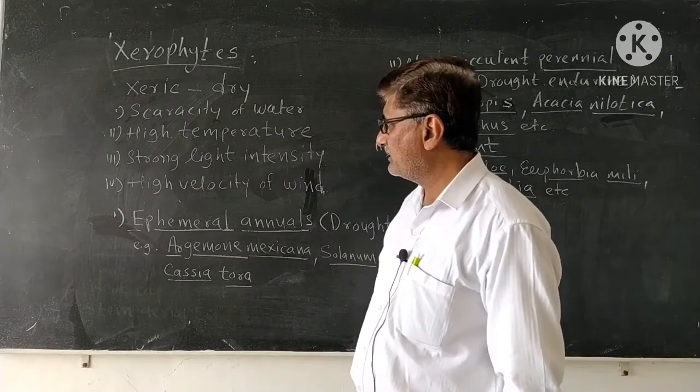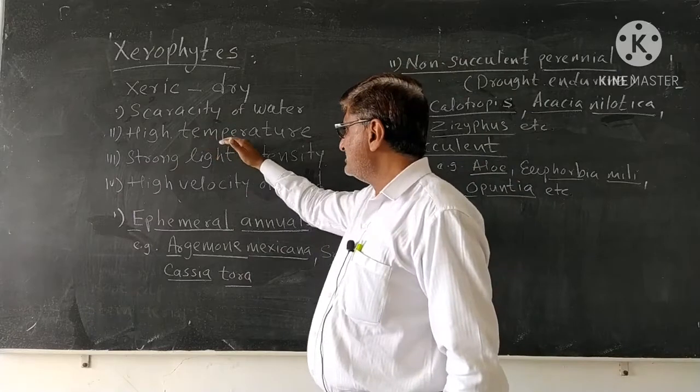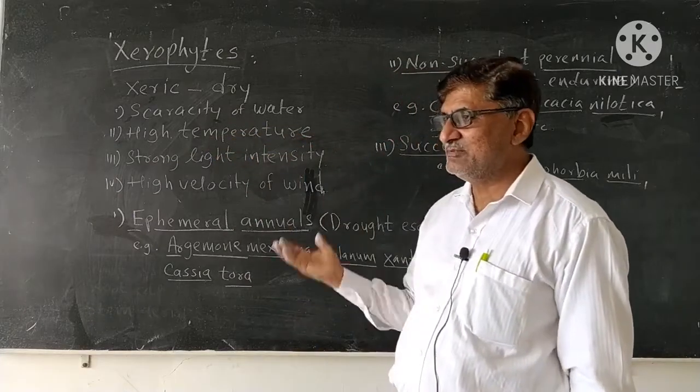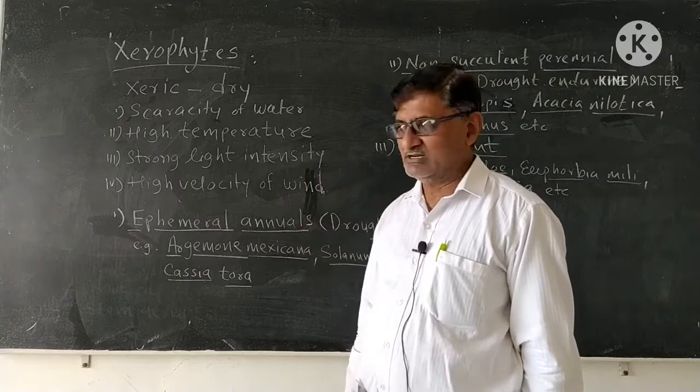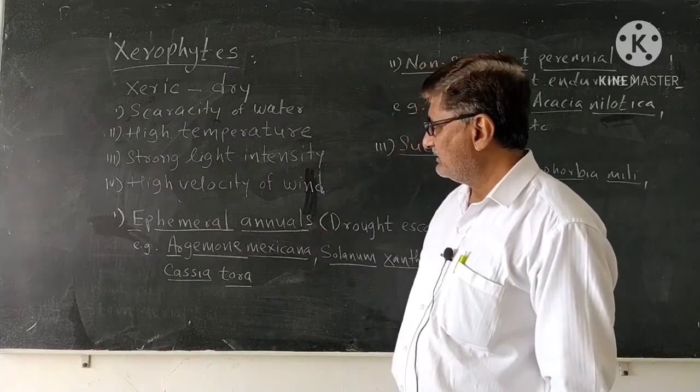And the temperature is also high. Such a habitat also shows a high amount of temperature, that is another feature.